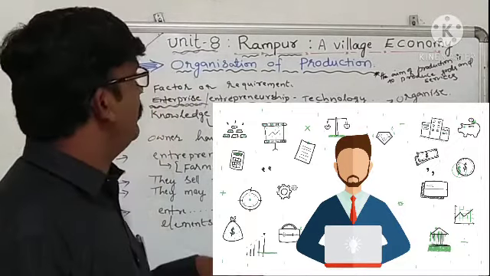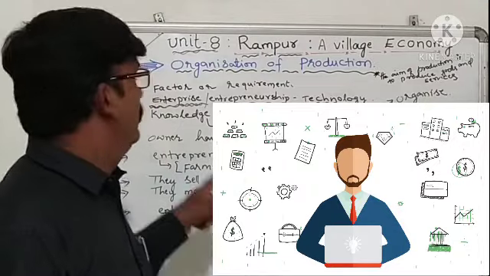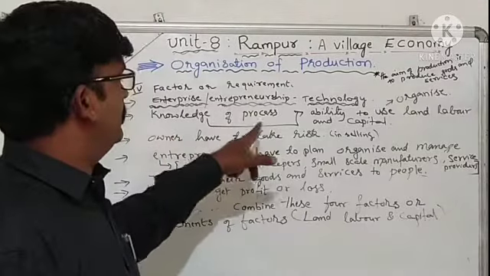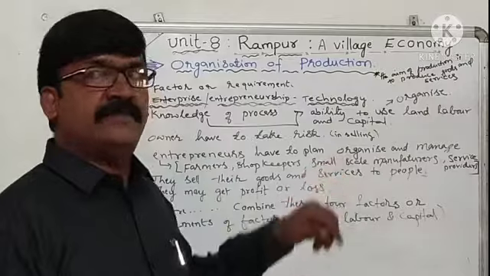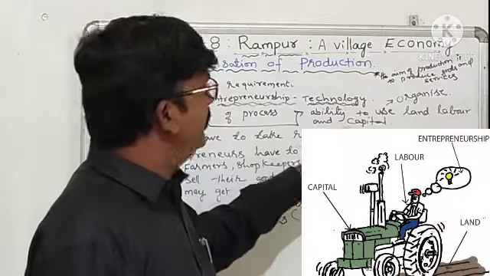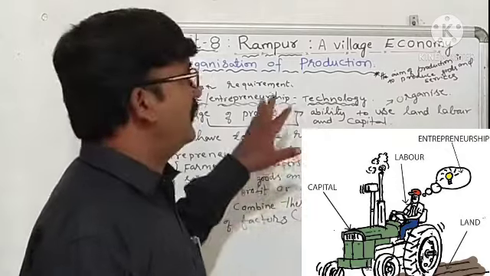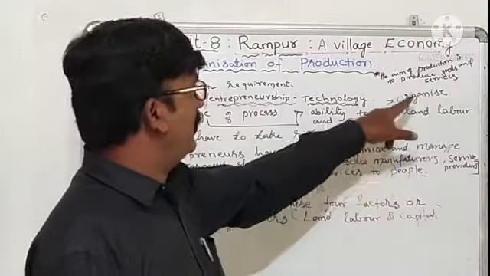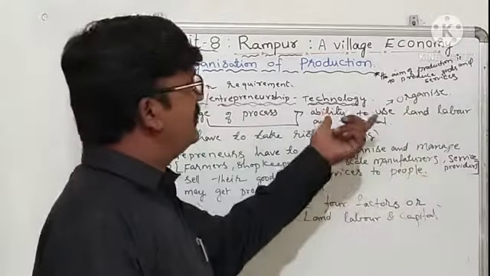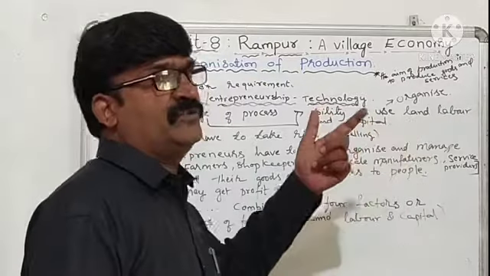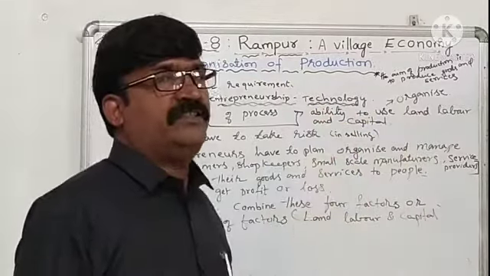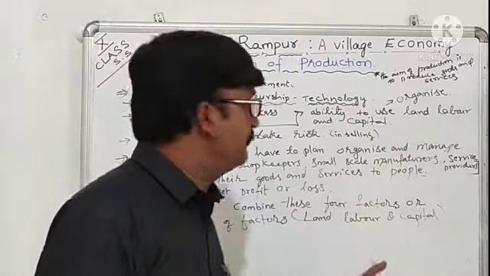Here, what the entrepreneur does, knowledge of process. So he has the ability to use land, labor, and capital in a correct way. He has to organize these three factors together to run the factory or to cultivate the land.